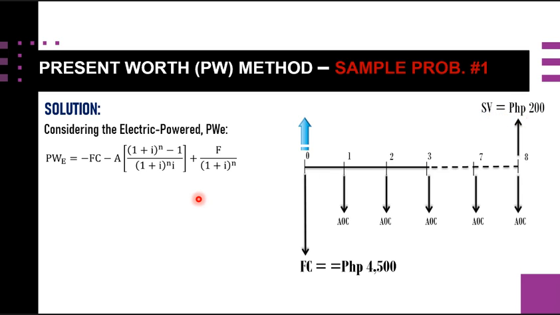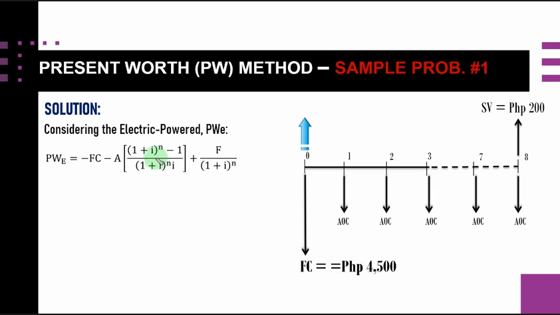So what formula are we going to use here? Since we are considering the present worth, our present worth at time 0 for FC is simply equal to this amount of 4,500 pesos. And for this annuity, we are going to consider case number 1, if you can still remember case number 1. For the FC, it is directly equal to this 4,500 pesos.